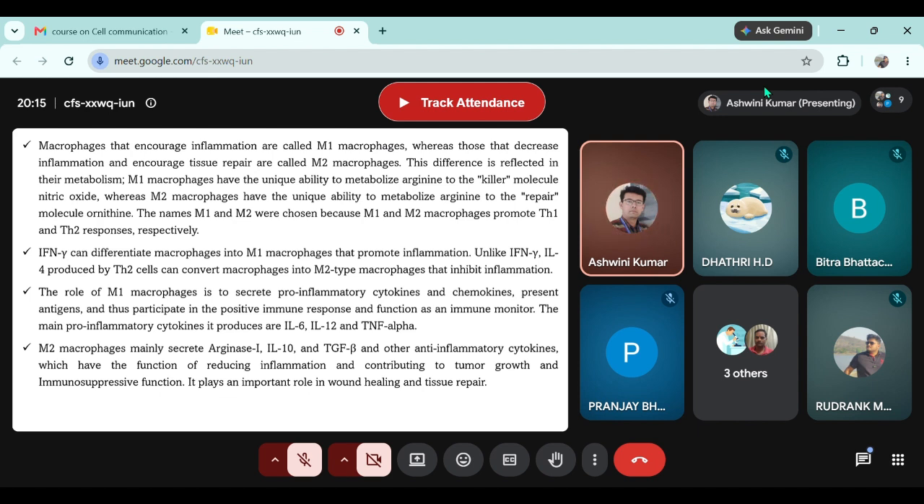And therefore, because M2 macrophages are anti-inflammatory, you will find a lot of macrophages in most of the tumors in their M2 state. Because when a normal cell starts becoming tumorous or cancerous, not only macrophages or T cells come to the rescue. There are a lot of immune cells that come to destroy those cells which have become cancerous.